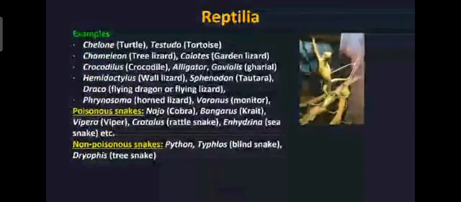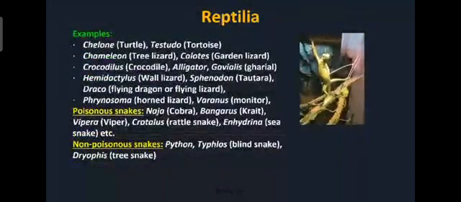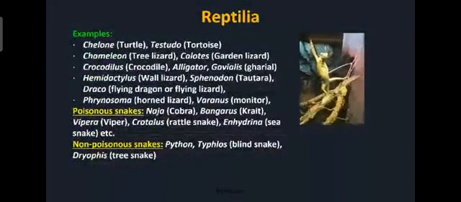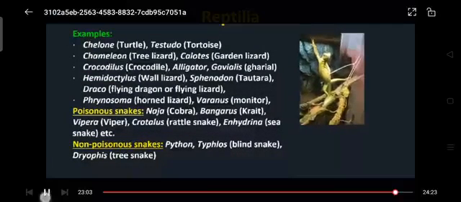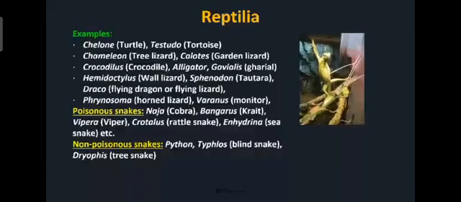Next we'll see the examples of class Reptilia. Here you can see the examples: chelone, that is turtle; testudo, tortoise; chameleon. What you are seeing in this picture is chameleon. Chameleon means tree lizard, the color changing animal, you must have observed. Girgit.